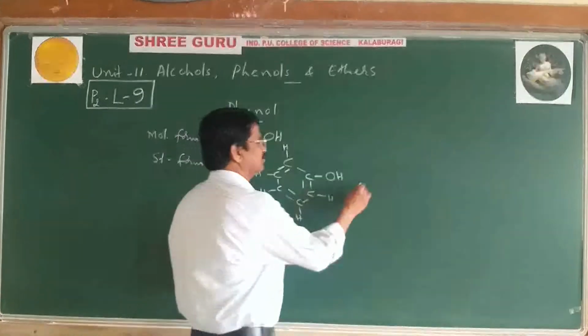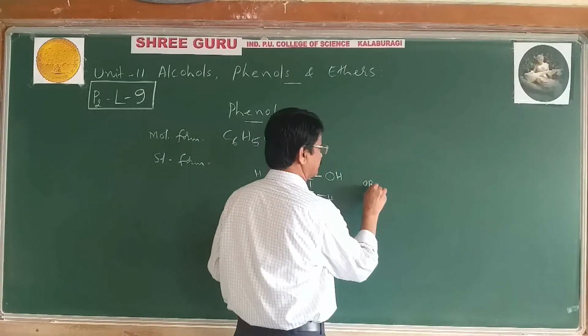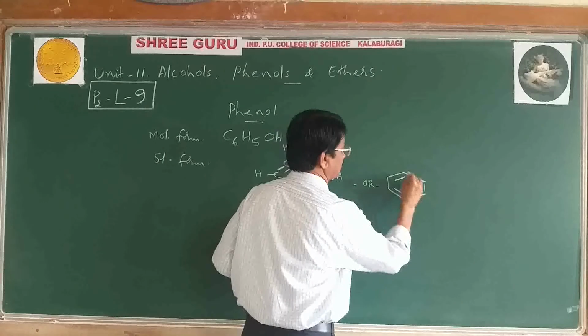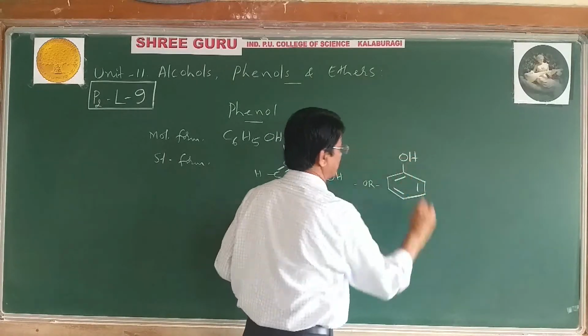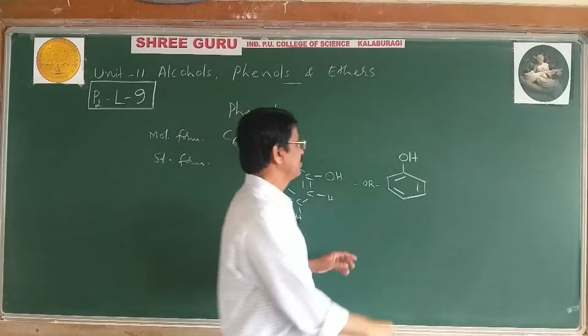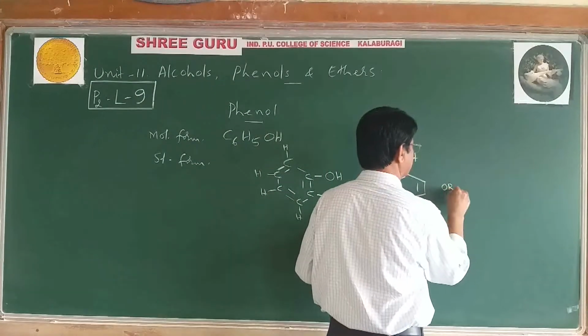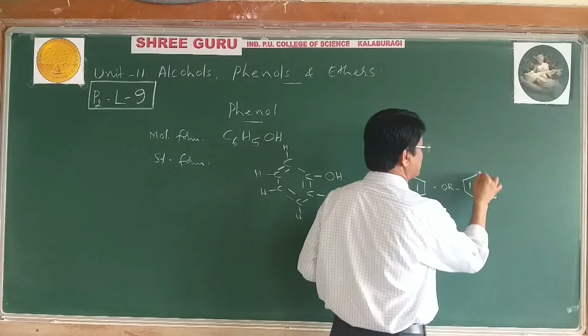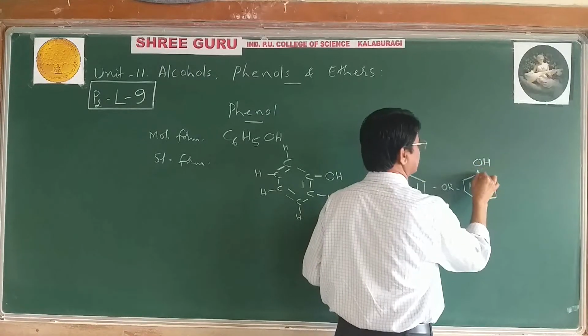And we can even write the phenol structure as a ring of this type, or its resonance structure, changing the position of the double bond.